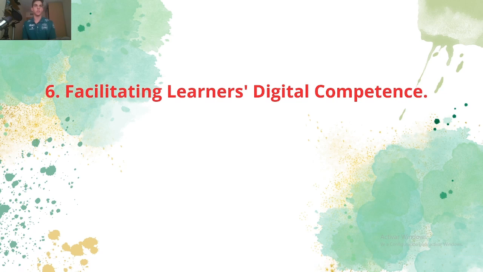Facilitating learners' digital competencies. The students must learn digital skills from the teachers. Facilitating digital competencies is an integral part of educators. They need to have individualized digital skills to accomplish this. A teacher should incorporate learning activities, assignments, and assessments which require learners to articulate information needs, modify and create digital content in different formats, and analyze, compare and critically evaluate the credibility of information and its source. This course has taught me not to trust everything I see on the internet because a lot of information can be wrong, as happened to me in the first assignment using ChatGPT.